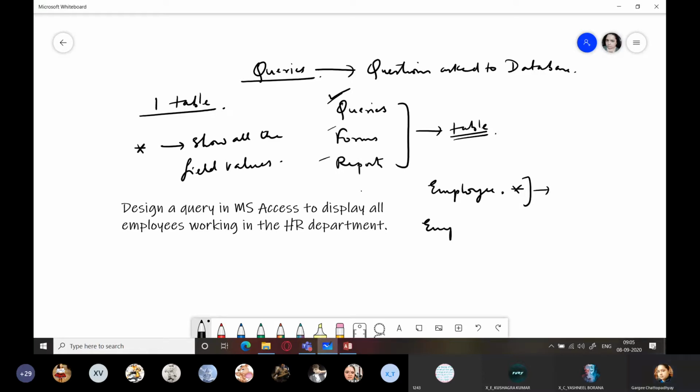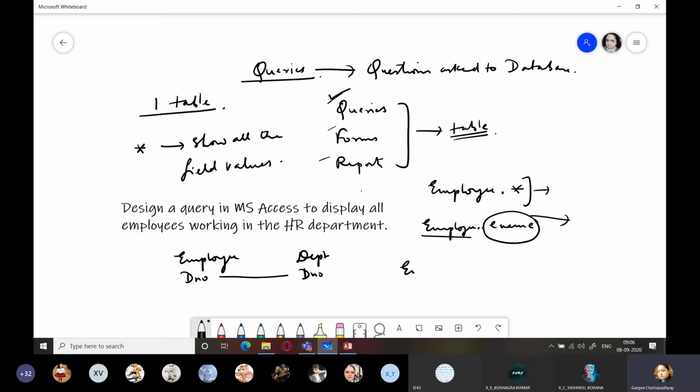If I write employee.ename, it means extract the ename column or ename field which belongs to the employee table. Now suppose there are two tables. One is employee and one is department. And both of them contain a common field, DNO, department number, right? So now which department number are you accessing? Is it employee.dno or is it dept.dno?